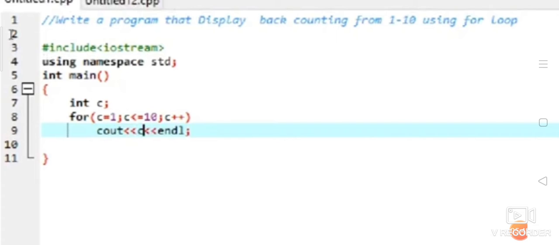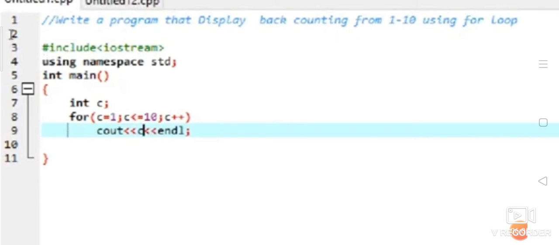And now let's initialize a variable. Every program will always start with the variable declaration, so I'm starting with it. The first thing here is including the header file, so you have iostream. This iostream is nothing but input output stream. It is actually needed to execute the cin and cout statements in C++.